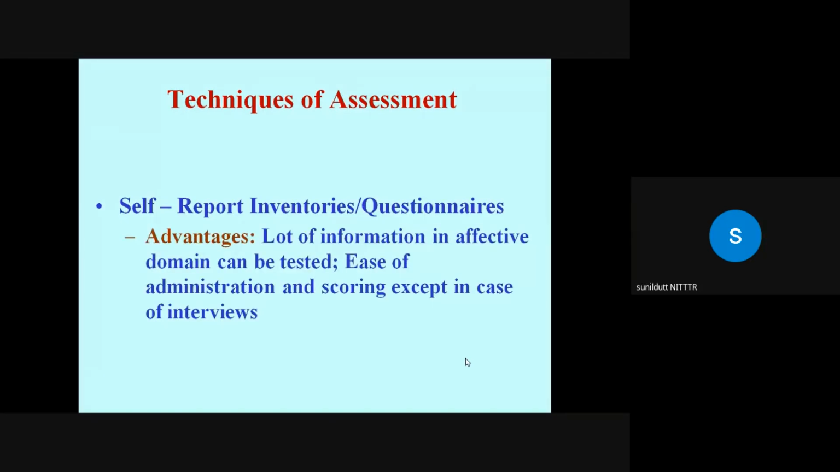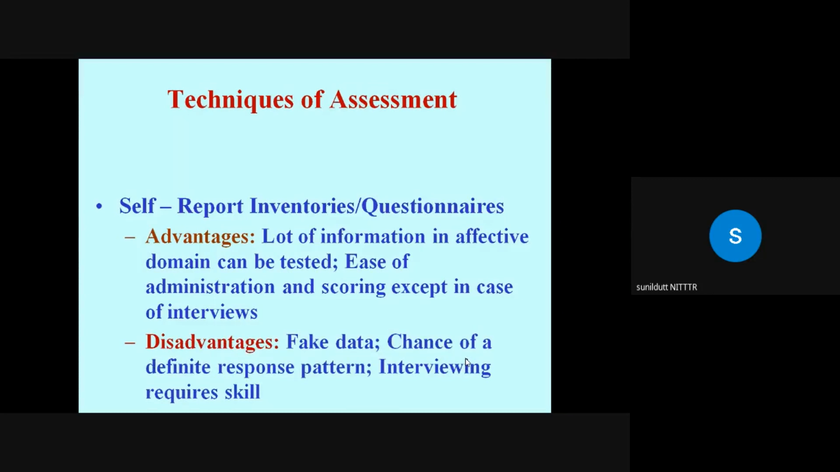A lot of information in the behavioral domain can be tested with the help of self-report inventory. These are easily administered. Scoring is possible, except in case of interview, where the scoring is very difficult. You see, in case of interview, the scoring is not simple. Disadvantage is that you may sometimes get fake data.